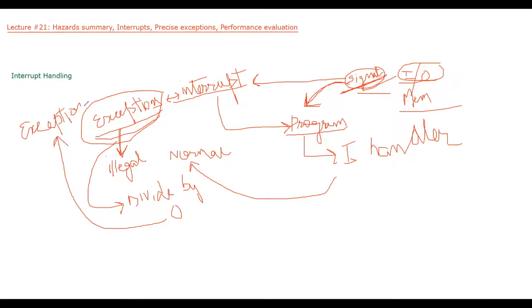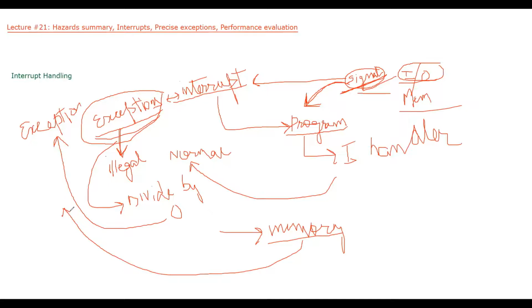Or, for example, I have a program that is accessing some memory which it should not access. In that particular case also, that will be an exception, and I have to send a signal to my processor.